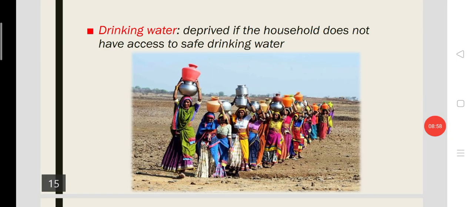The third indicator of the third dimension is drinking water. A family will be considered as deprived if the family or household doesn't have access to safe drinking water.